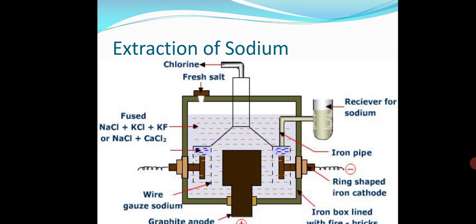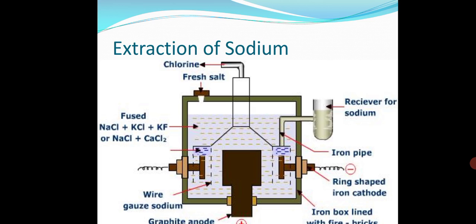Now, if you see the extraction of sodium, that is, we extract sodium by this particular process. So in this way, we are extracting sodium.